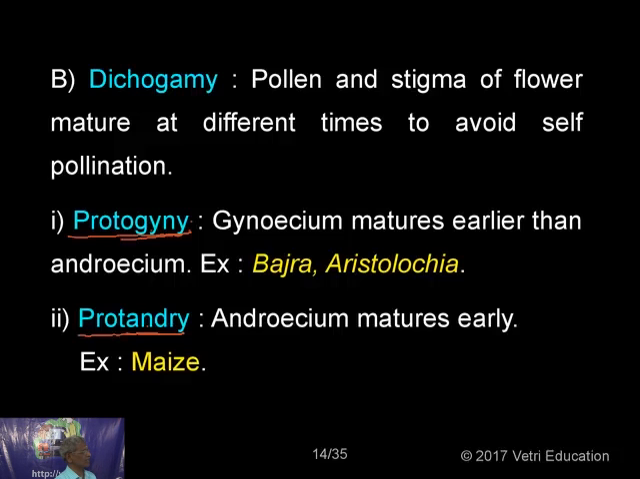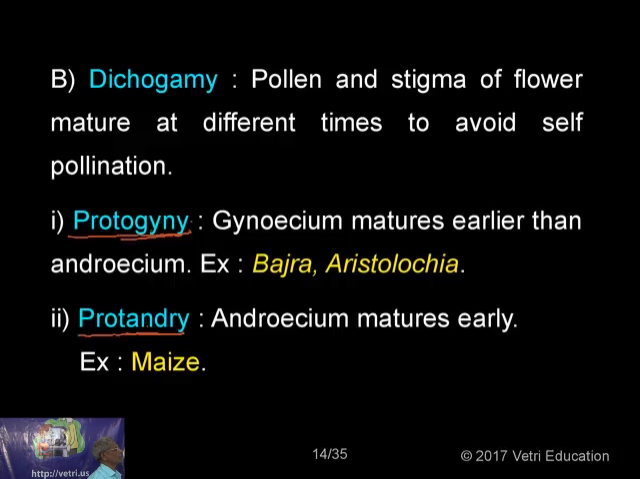Last condition, hercogamy is a distance. Here it is a time difference. A minimum of 2 to 3 days difference will be there between the maturity of the male and the female sex organ. Okay, so that is what is called dichogamy, and you have got beautiful examples for both these categories.